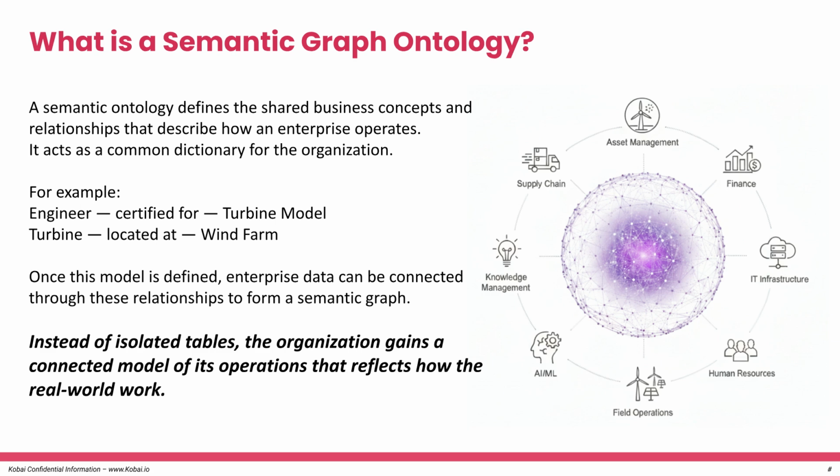A semantic ontology is a common dictionary for the organization, defining shared business concepts and relationships, such as an engineer certified for a turbine model. Once this model is defined, enterprise data is connected to form a semantic graph. This gives the organization a connected model of operations that reflects the real-world work.